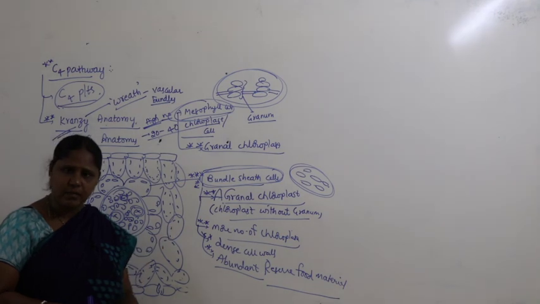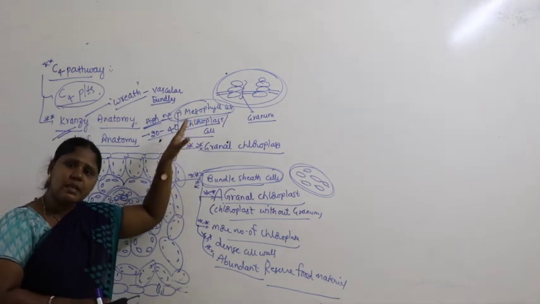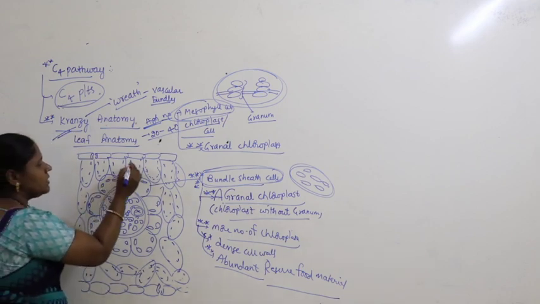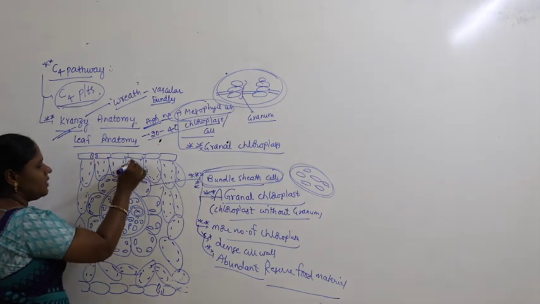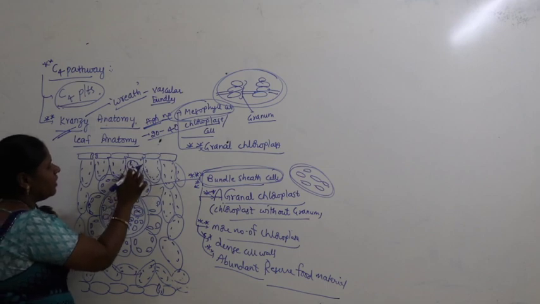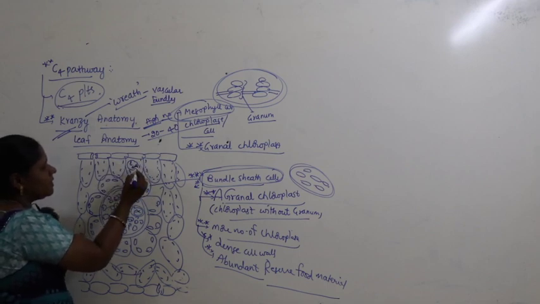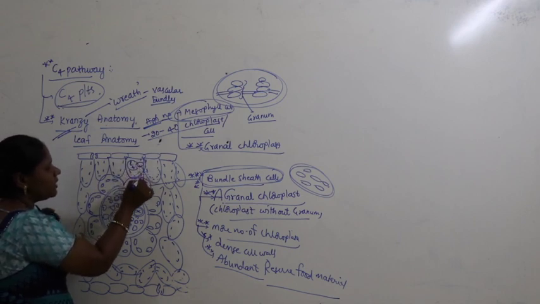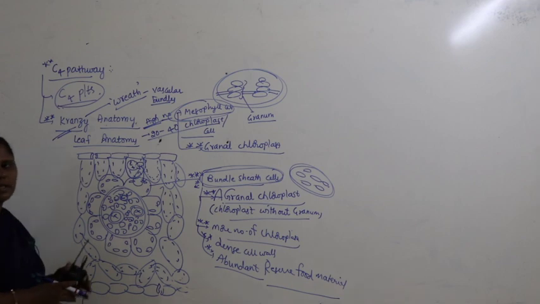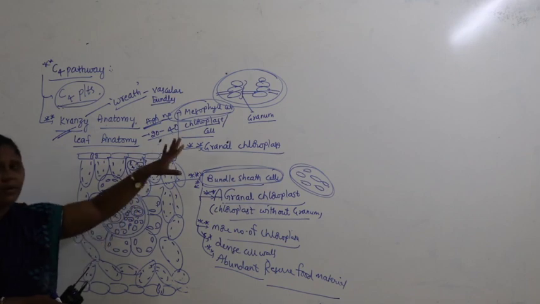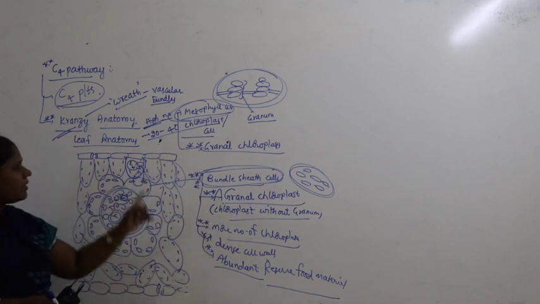Now, a very important difference. If you look at the C4 pathway, it begins with mesophyll cell and enters into bundle sheath. Guys, listen carefully, I am telling you the location. C4 pathway begins in the cytosol, enters into the chloroplast of mesophyll cell, from there enters into the chloroplast of bundle sheath cells, and again goes back to the chloroplast of mesophyll cell. Guys, if you don't understand what I have circled here, no problem. Once again we are going to write very clearly all the 4 steps of the C4 pathway. At that time you will come to know.